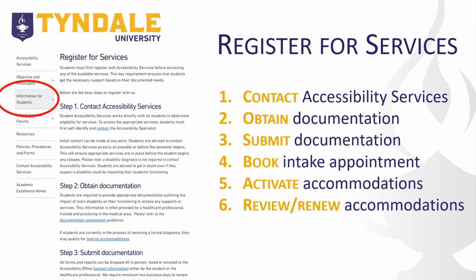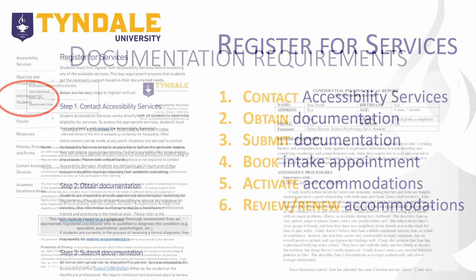Step number 6 is to renew your accommodations. You will renew your accommodation plan each semester to allow for changes to be made to your plan according to the changes in your medical condition.